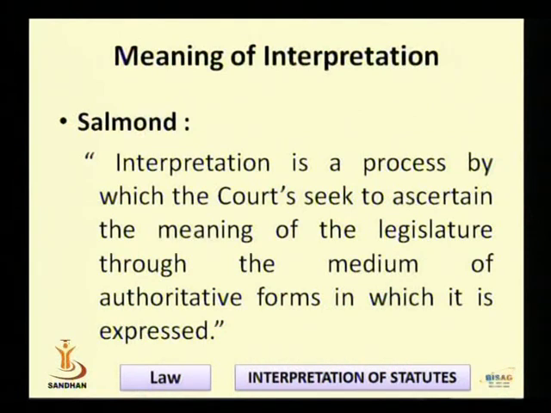This phrase is at the end of the definition: authoritative form in which it is expressed. So whenever a bill has not acquired the title of a statute, the court will not even try to interpret it. The court will say we are not authorized to interpret the provisions of a bill.